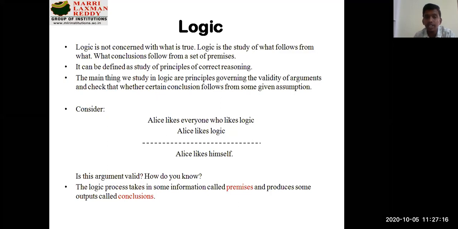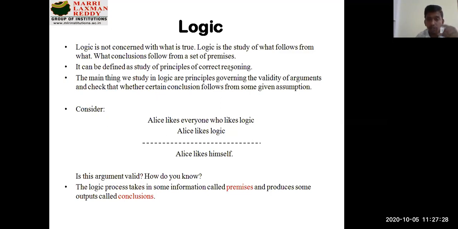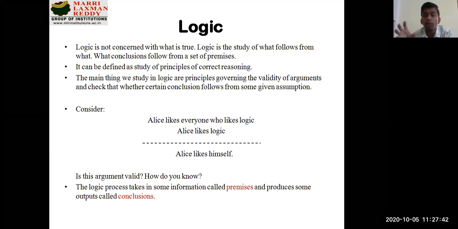It can be defined as the study of principles of correct reasoning. Exactly, because you take some premises and give some conclusions, you need to give reasoning. The word reasoning is very important here. That's what we have been trying to understand from the initial stages of artificial intelligence. We are learning these discrete structure concepts with respect to AI for the single purpose of reasoning. You need to give proper reasoning for the conclusions you draw from the given set of premises. So the main thing we study in logic are the principles governing valid arguments, and checking whether certain conclusions follow from the given assumptions.